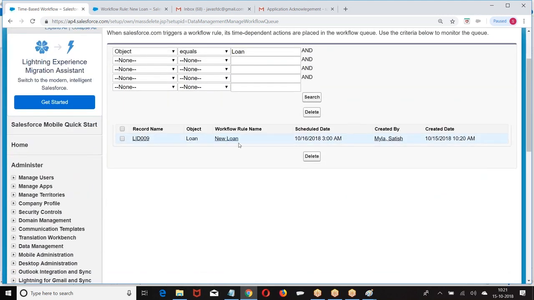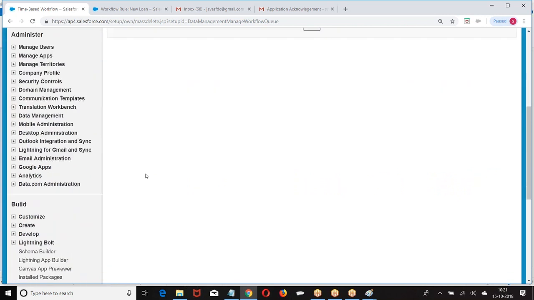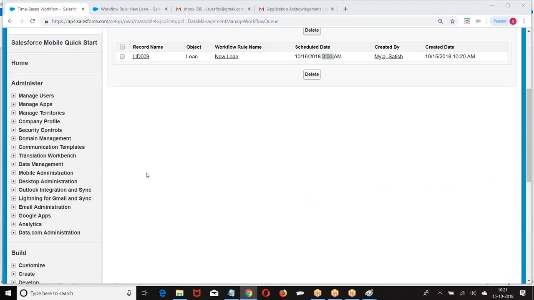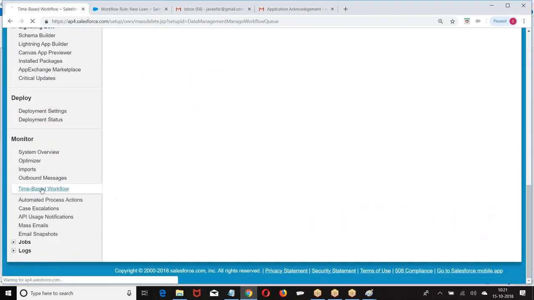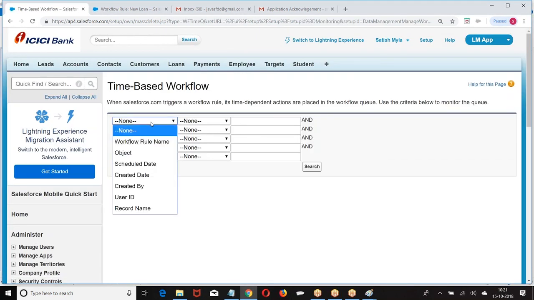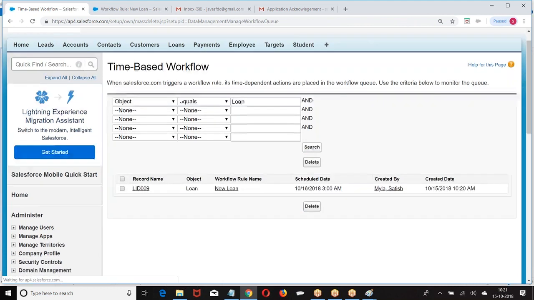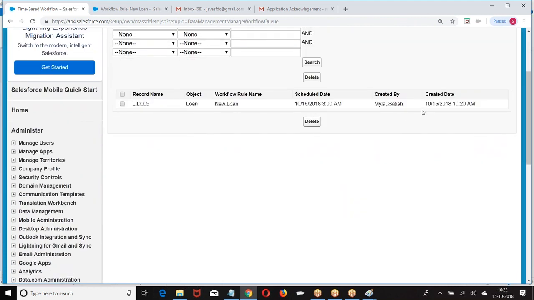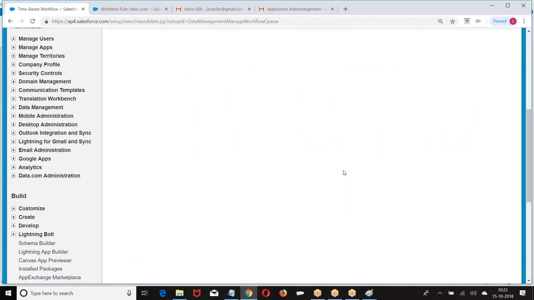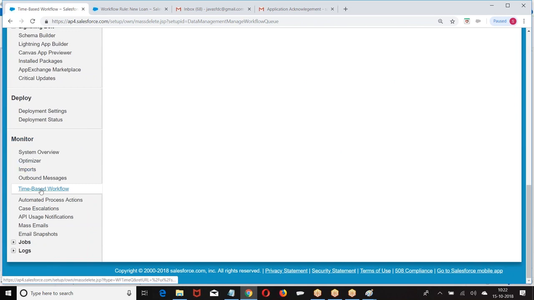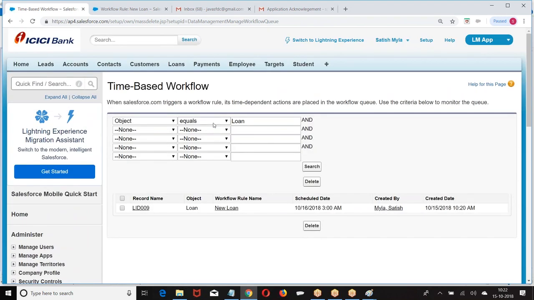There is an action which is supposed to be scheduled after a certain time. If you want to know whether the action is scheduled or not, what will you do? Go to time based workflows, give the condition, which object this is. Then you can see the action here. I hope you are getting my point. Clear? Okay. Monitor, time-based workflows, give the condition, we can check.